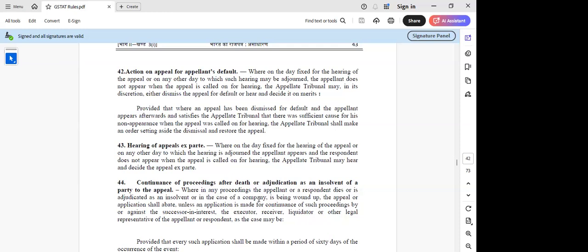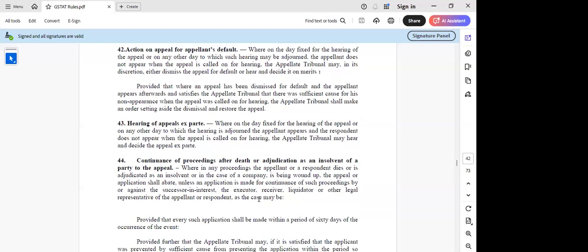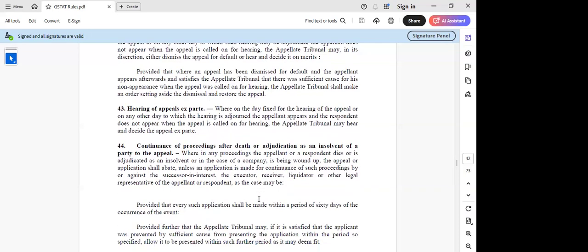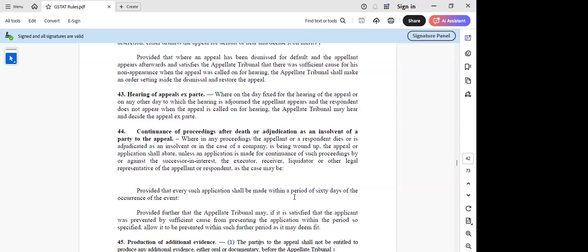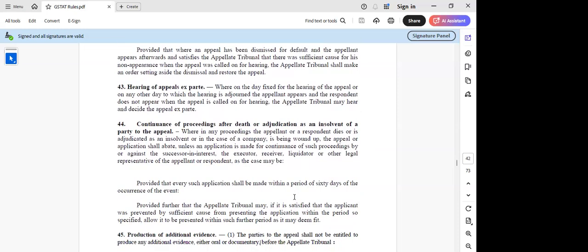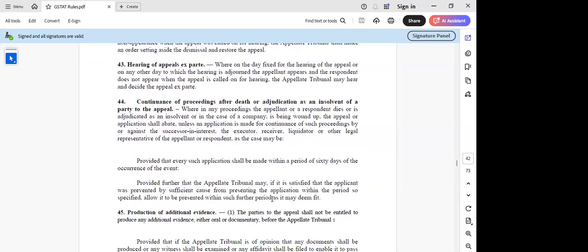And they said that even after the death or adjudication, they can still continue the proceedings. So I think this is something overriding the section, what I feel, sir. First, then copy paste. Right. And they have also given the time limit, within what period you can do all that. But anyway, we have to wait and see how this is going to go.